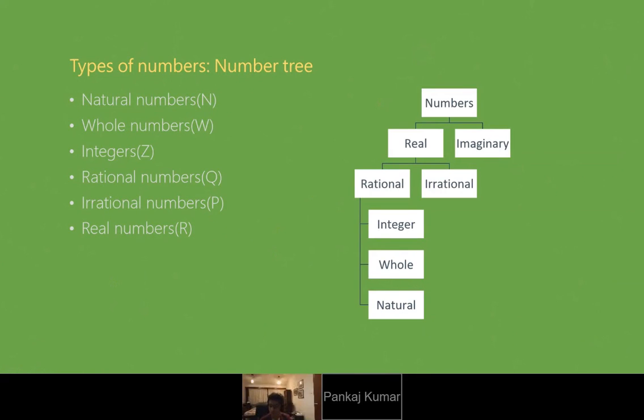You can give me examples if you are not exactly sure about the definition. Okay, so anything that we can represent on the number line, those are real numbers.